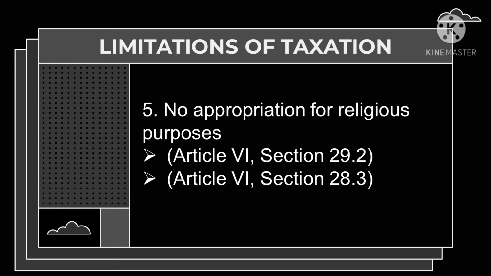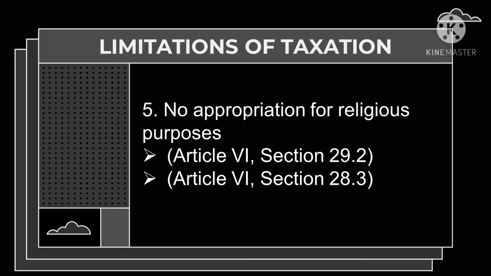In this article, it says that no public money or property shall be appropriated, applied, paid, or employed directly or indirectly for the use, benefit, or support of any sect, church, denomination, sectarian institution, or system of religion, or of any priest, preacher, minister, or dignitary as such, except when such priest, preacher, minister, or dignitary is assigned to the armed forces, or to any penal institution or government orphanage or leprosarium.